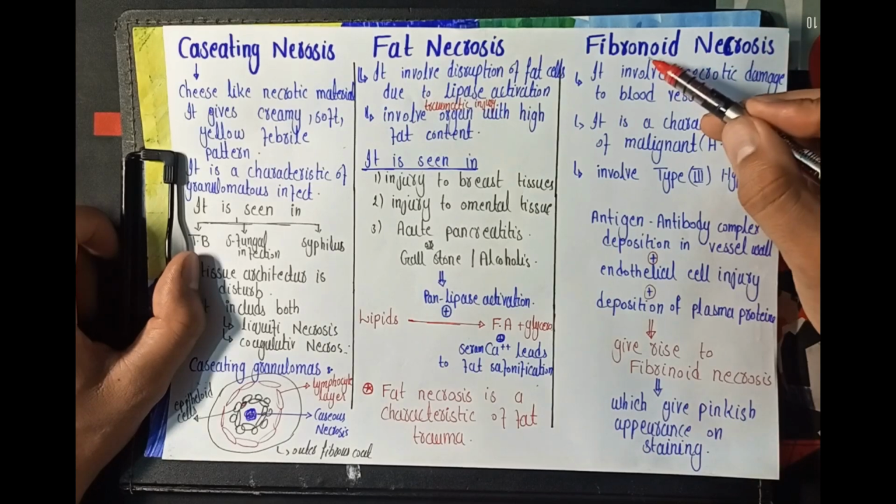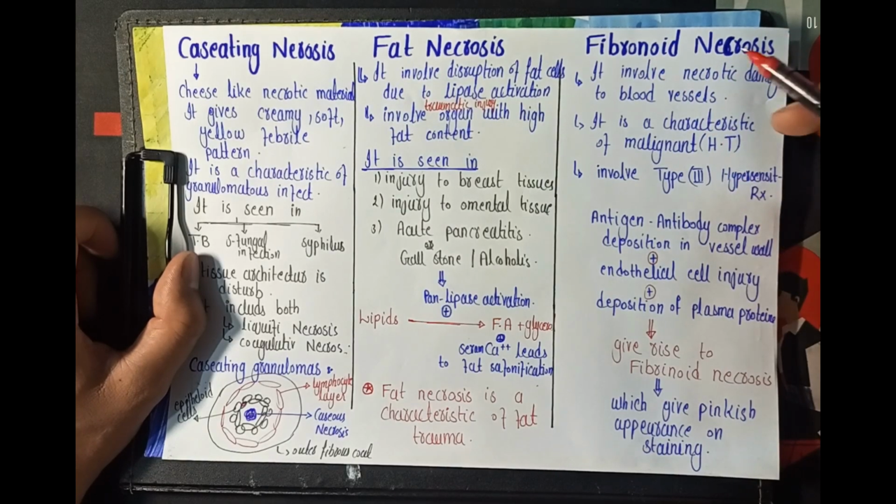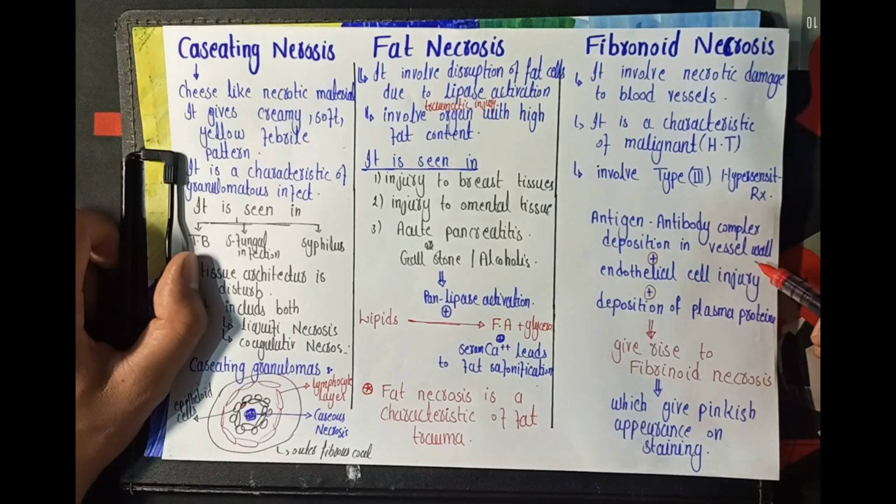आखिर में हमारे साथ आ जाता है fibrinoid necrosis. Fibrinoid necrosis involves necrotic damage to the blood vessel, and it occurs in malignant hypertension or type 3 hypersensitivity reaction. In fibrinoid necrosis, there is endothelial cell injury, along with antigen antibody complex deposition in the blood vessel wall, along with deposition of plasma protein, which gives rise to the fibrinoid necrosis in the blood vessel, and it gives a pinkish appearance on staining. So it was all about necrosis.